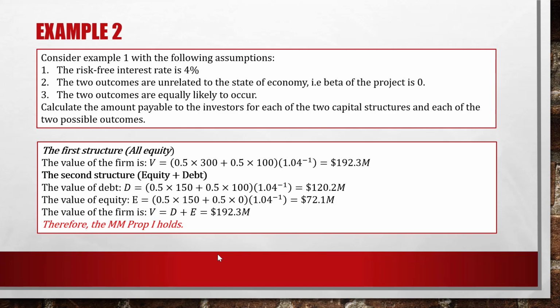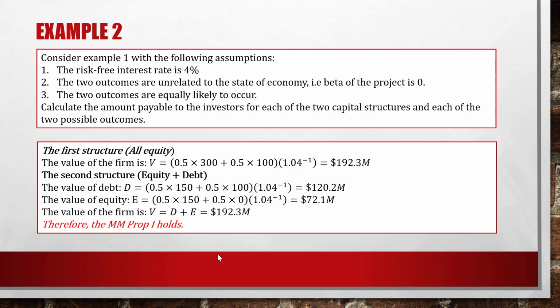In case of failure, the whole $100 million that the firm received goes to the debt holders. With 50% success and 50% failure, the debt value is 0.5 times 150 plus 0.5 times 100. And don't forget to multiply the whole thing by 1.04 to the negative 1 to find the present value. So the value of debt in this second structure is $120.2 million.